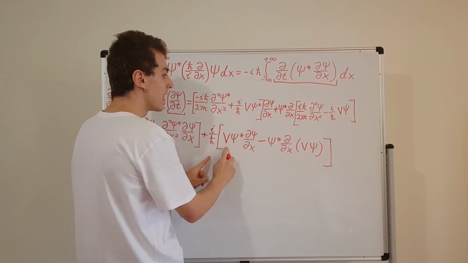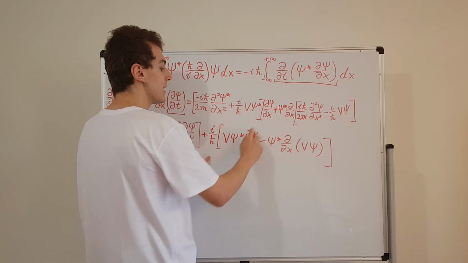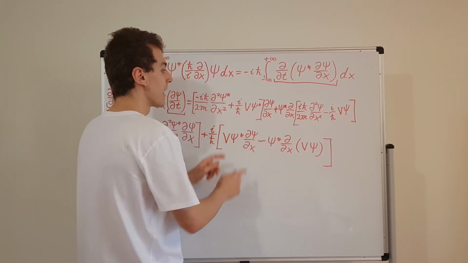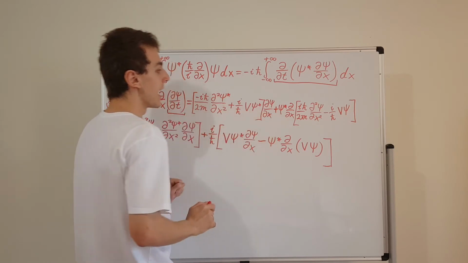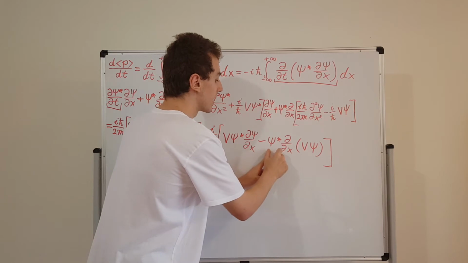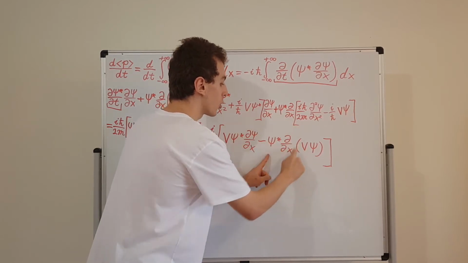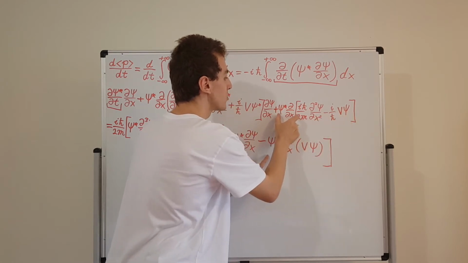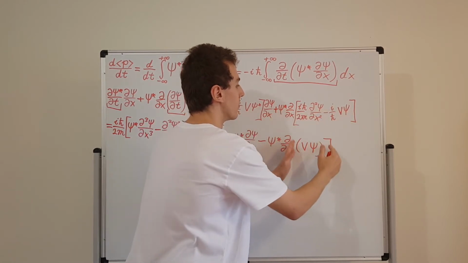So we have a V, we have a psi star, and we have a dψ/dx, so we have a partial derivative with respect to x of psi. And that's what we got from this guy. And then we got this minus term over here, and that actually gave us a psi star, a partial derivative with respect to x, and then we had this product over here. So that is what happens when you move this stuff and you apply it over here.